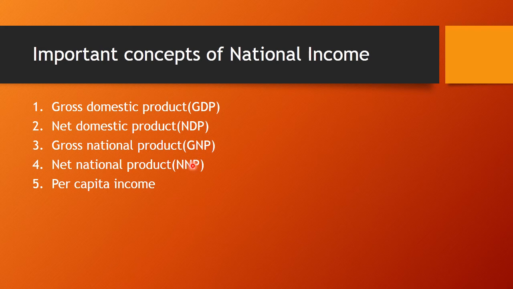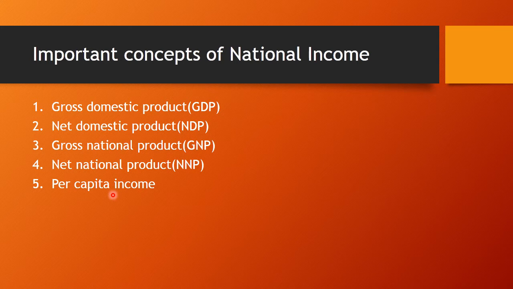So after deducting the depreciation from the monetary value of goods and services produced by citizens of a country, that is called net national product. In formula form, that is GNP, gross national product, minus depreciation. The value of production of the current year after deducting depreciation from GNP is called NNP, that is net national product. And the last one is per capita income.